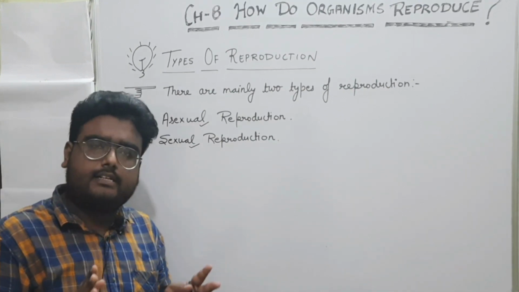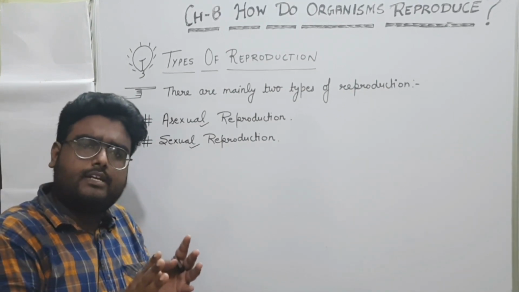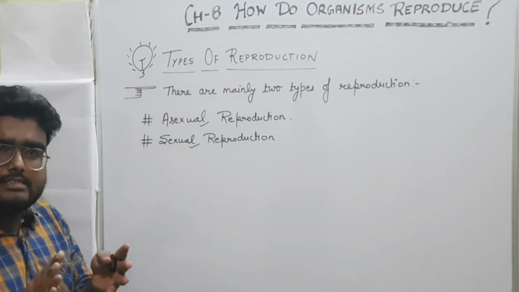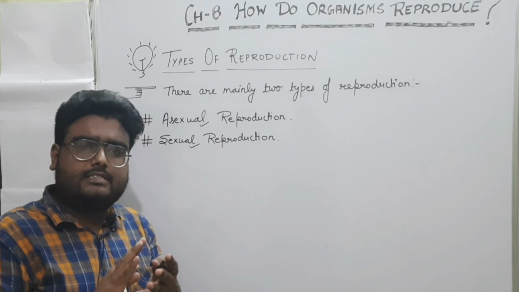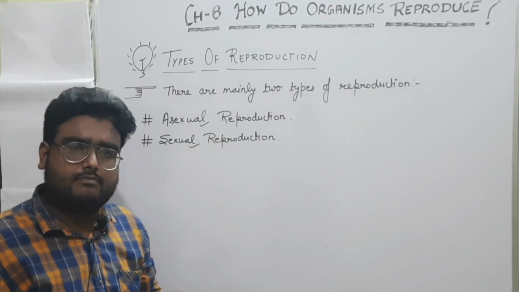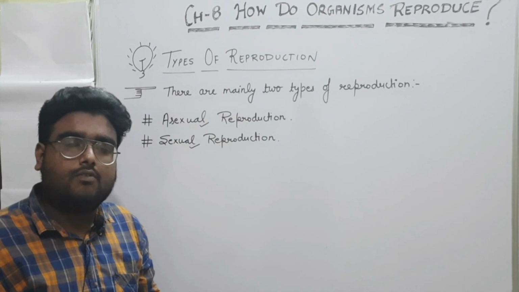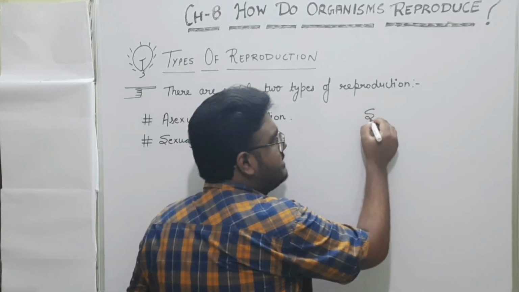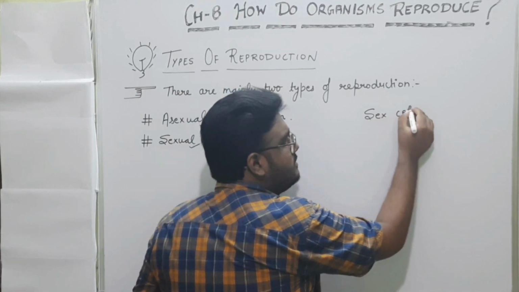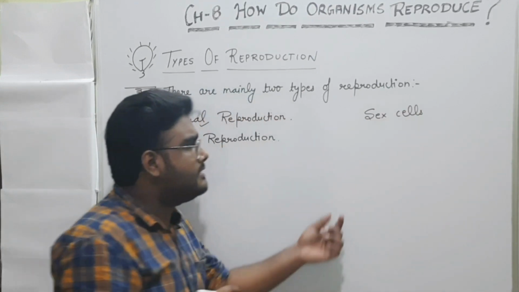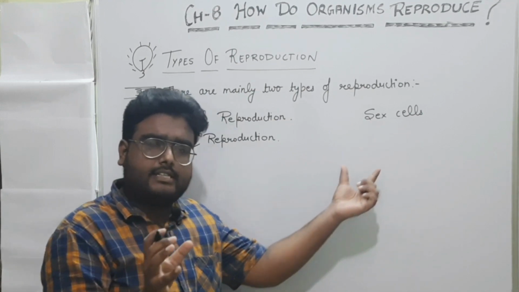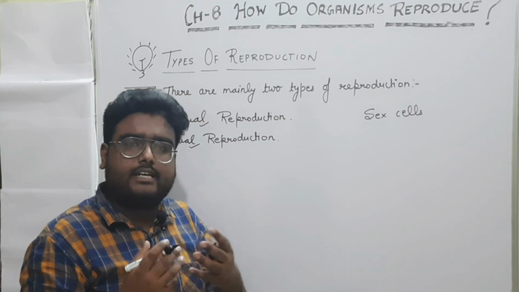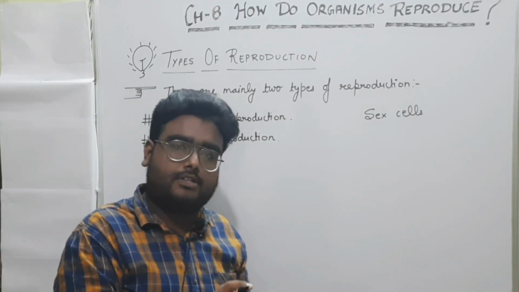If we simply understand what is the difference between asexual and sexual, the main difference is that in asexual reproduction no sex cell is involved. Now the question arises, what are sex cells? What are sex cells? So basically sex cells are the special cells which are responsible for the formation of zygote in sexual reproduction.